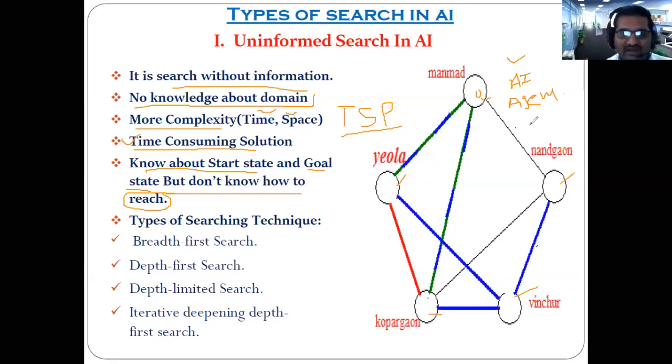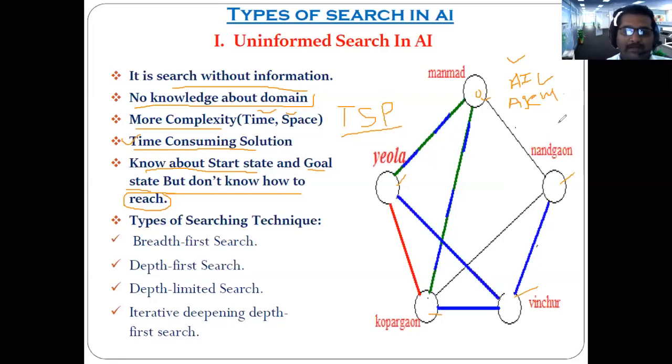And he can't even ask anybody else. You got the situation? He has to visit these different cities. Then how will it happen? How will the searching be carried out by the AI agent if he doesn't know how to reach this place, this place, this place?